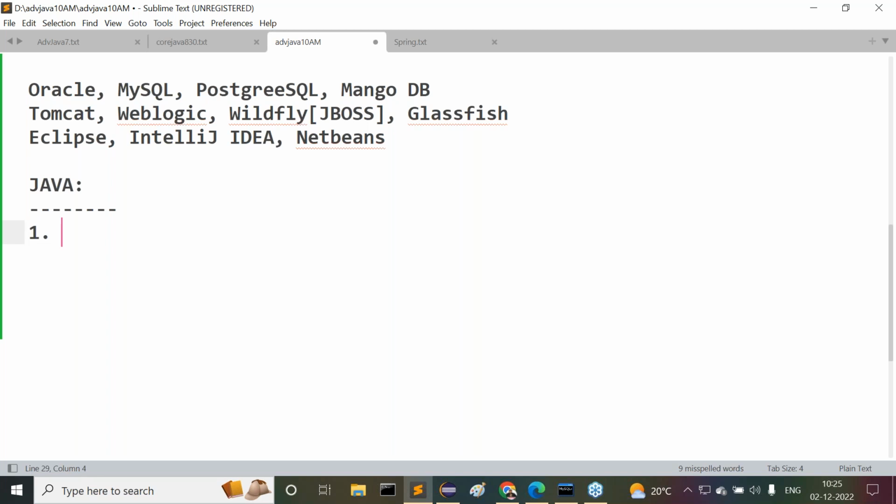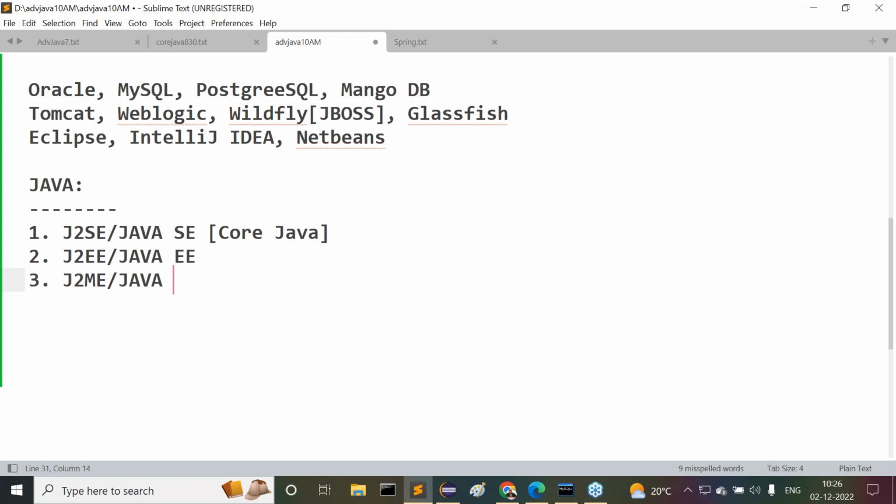First one is J2SE or Java SE. Nowadays you may call it core Java. Second one is J2EE, or we may say Java EE. Then the third one is J2ME or Java ME. Guys, observe carefully. Java is available in the form of three parts.